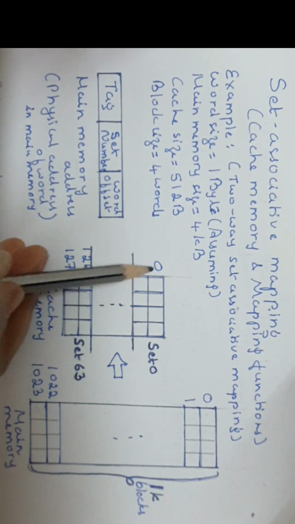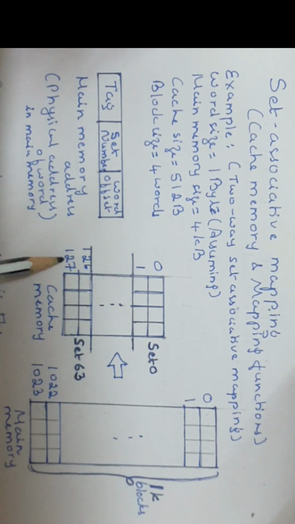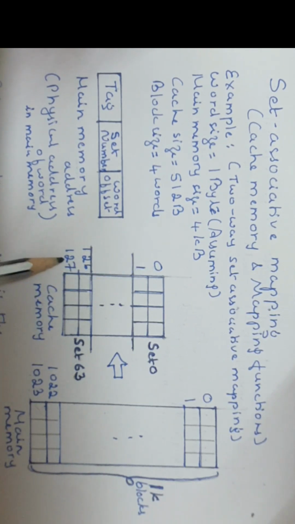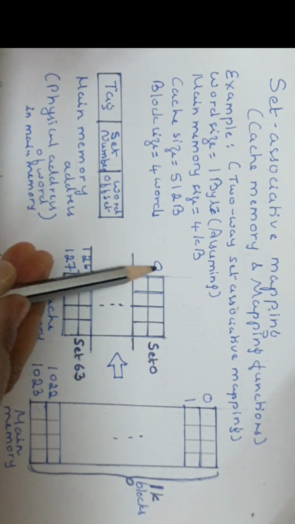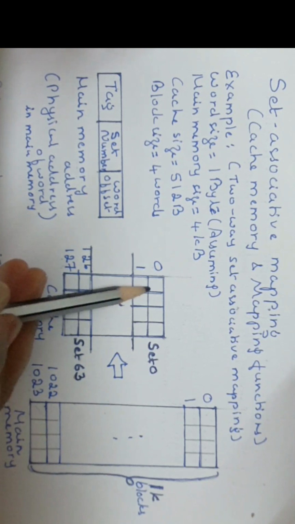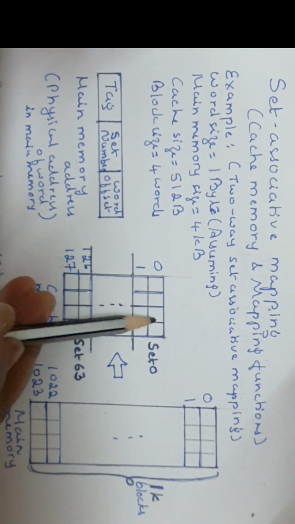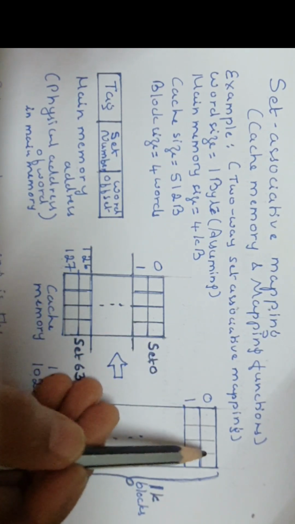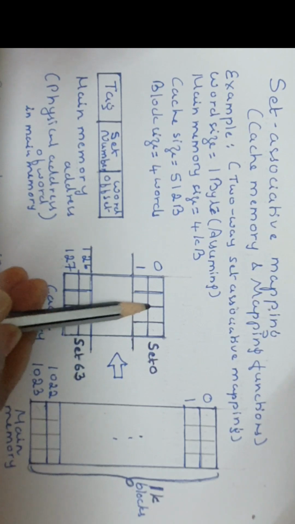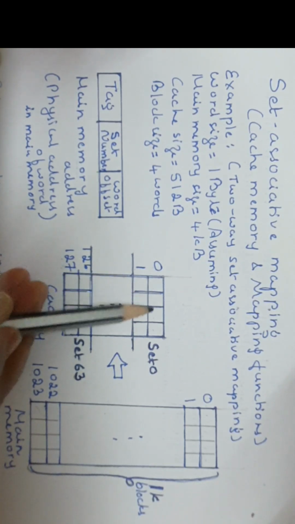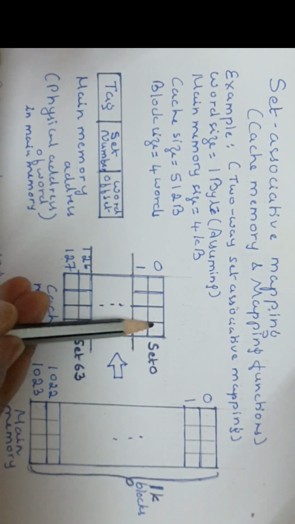Here also we have block 0, block 1, up to block 127. The first one is block 0, the last one is block 127. Totally how many blocks are in cache? 128 blocks. In each block how many words? 1, 2, 3, 4. Why? Because the main memory block has 4 words, and the main memory block and cache block have to be of the same size, right? Each block has 4 words here, or 4 bytes.